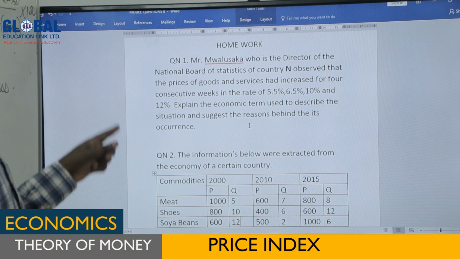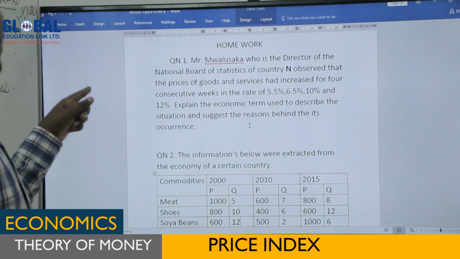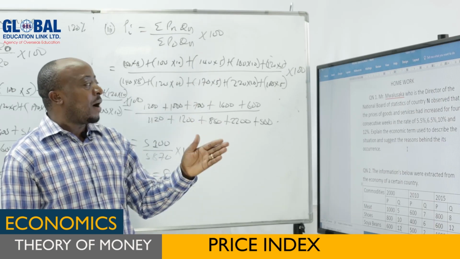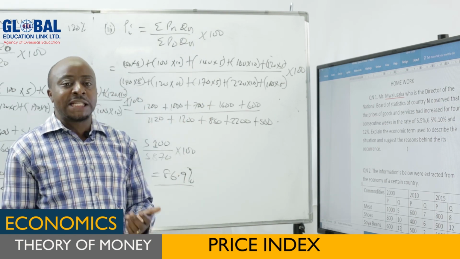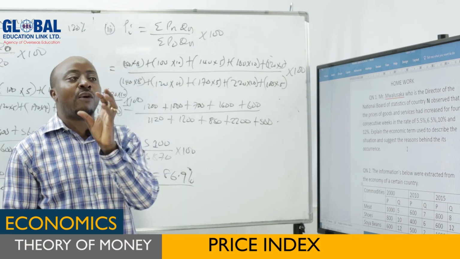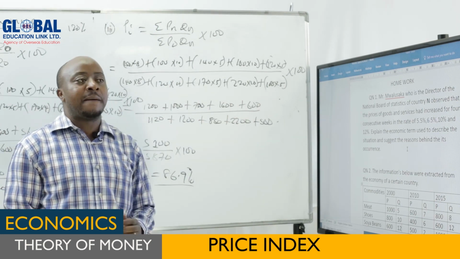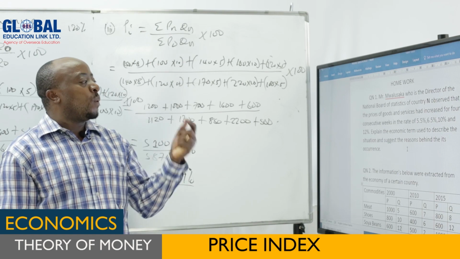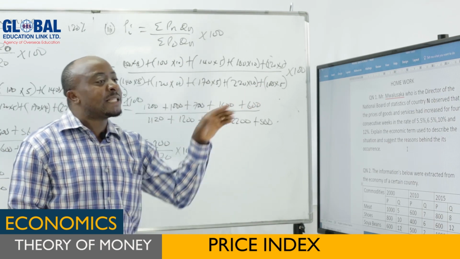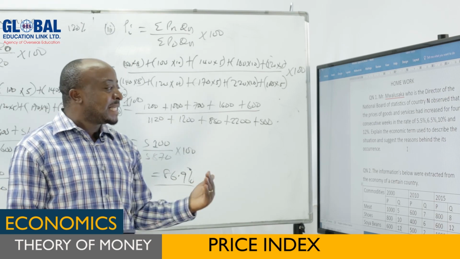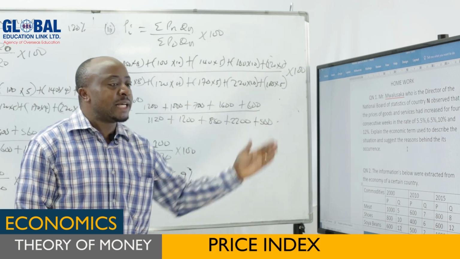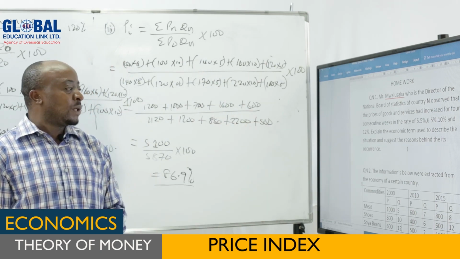Then suggest the reasons behind its occurrence. It means Mr. Mwalusaka has observed that prices have increased consecutively in 4 weeks at the rates mentioned there. Then we have been asked to explain the economic term that describes that situation, then suggest the reasons behind that occurrence. What has caused that situation to occur? That is the first question we have to deal with.